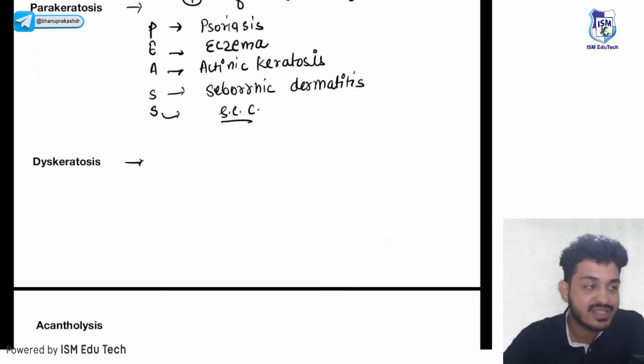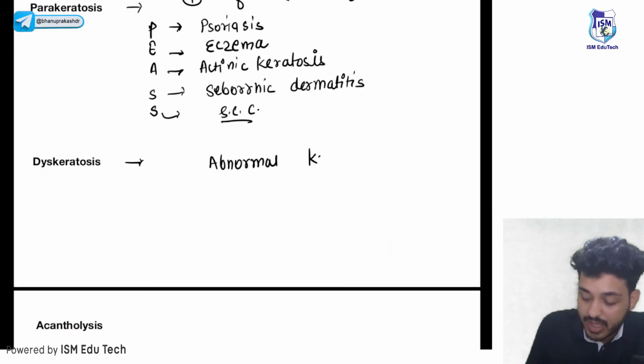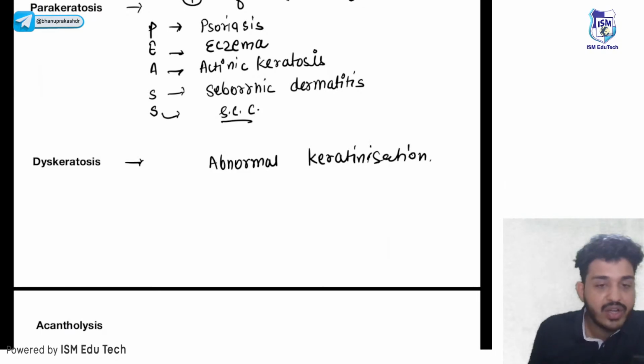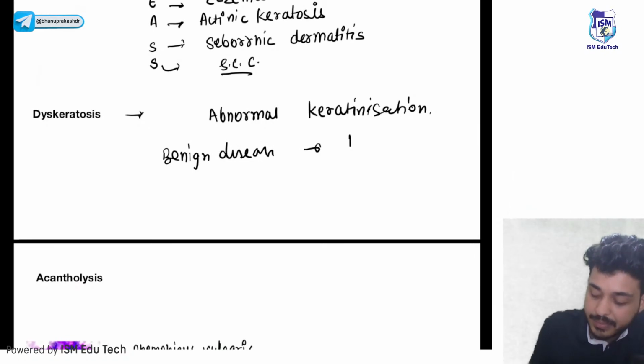The second thing is dyskeratosis. What is the meaning of dyskeratosis? Dyskeratosis means abnormal keratinization. Where do you see abnormal keratinization? In benign diseases like Hailey-Hailey disease, Darier disease.